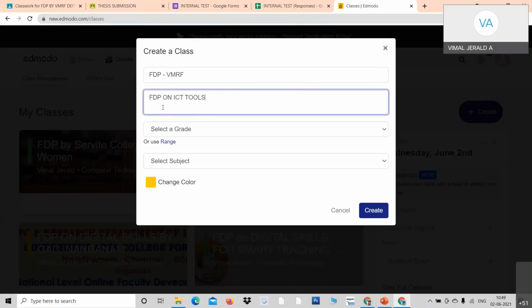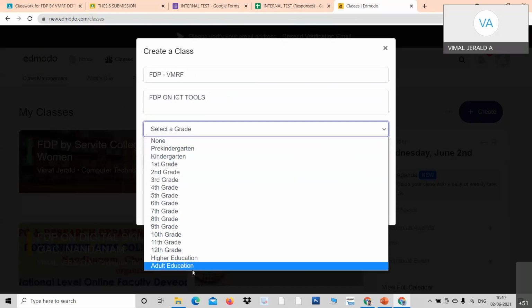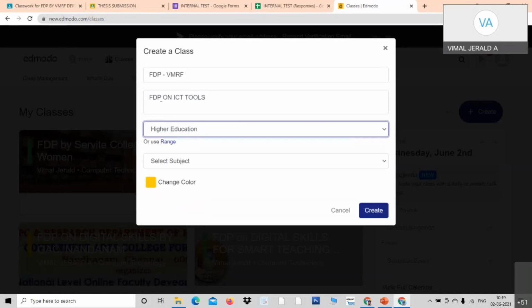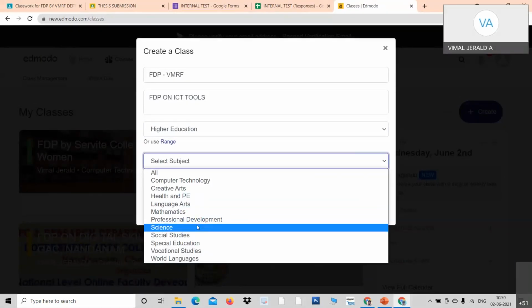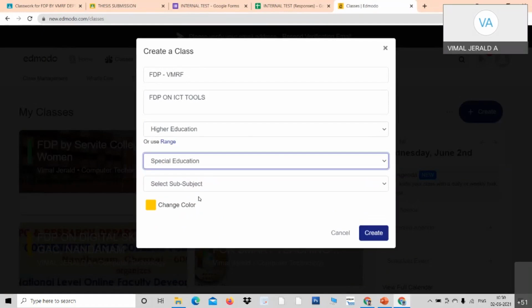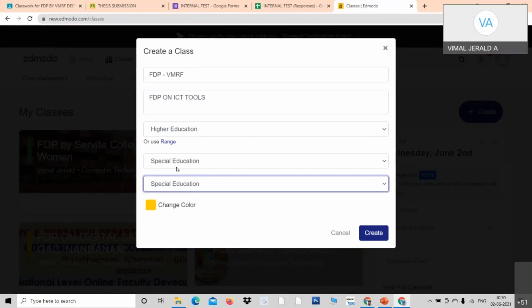Okay, professors, you can just give the description of the class and select the grade. See here, starting from kindergarten to higher education. All the classes are there. You choose higher education. And here, for subject, you can choose whatever subject that you teach. For example, you can go for science or a special subject. You have special education, so you can choose special education.